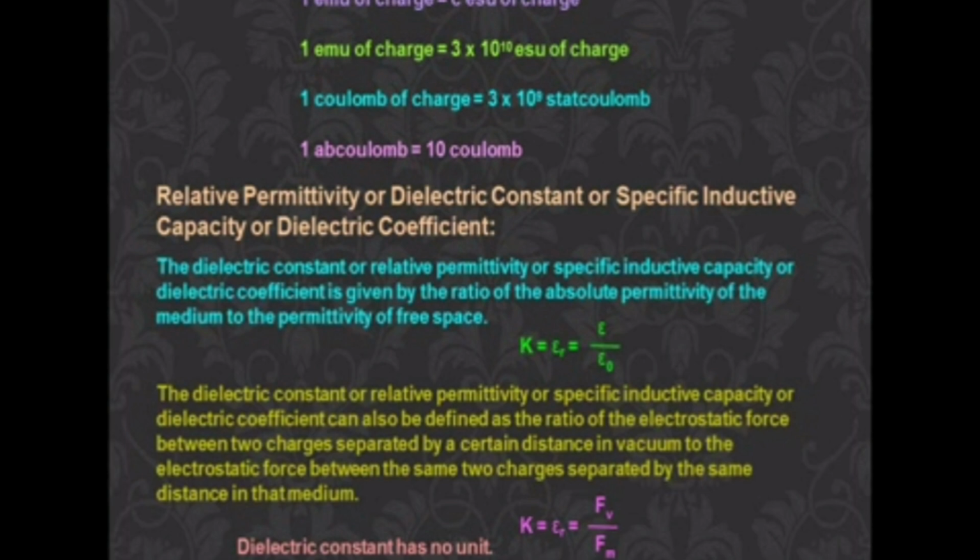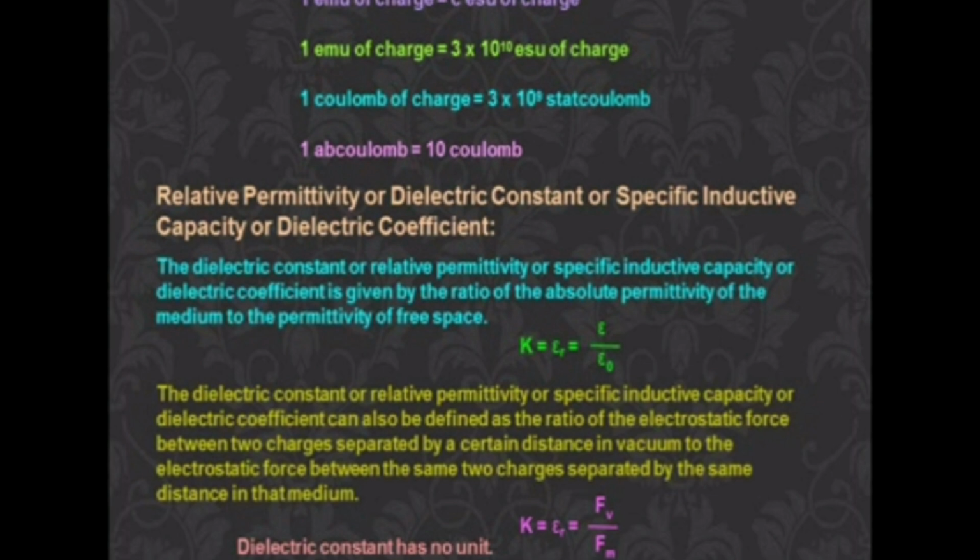Whatever it is, when you compare the two values, you get the ratio between them, and it is called relative permittivity. What is the value of the force when the charge is in vacuum, and what is it when the same charge is in a medium? Taking the ratio of the two gives the relative permittivity. So the relative permittivity is defined as the ratio between the force in that medium and in the vacuum.